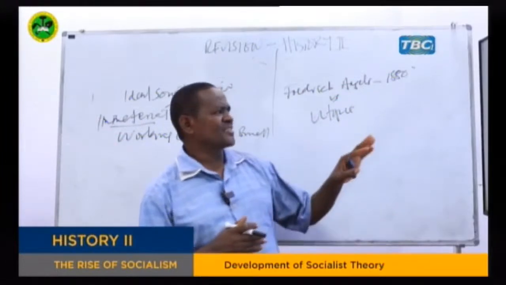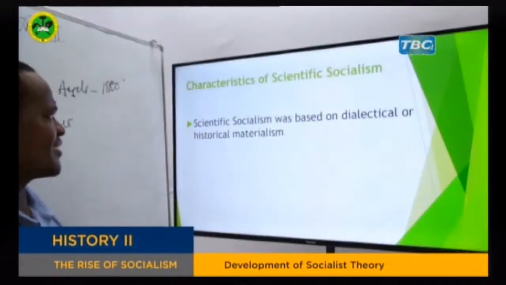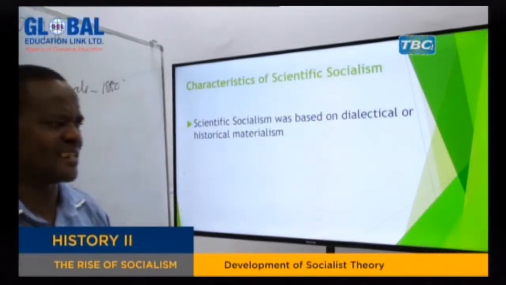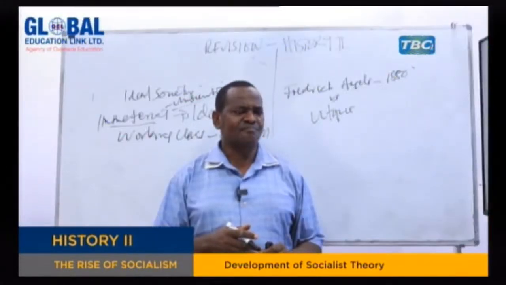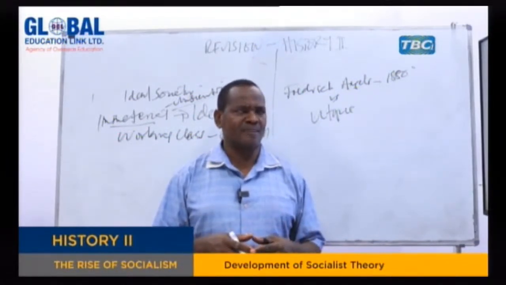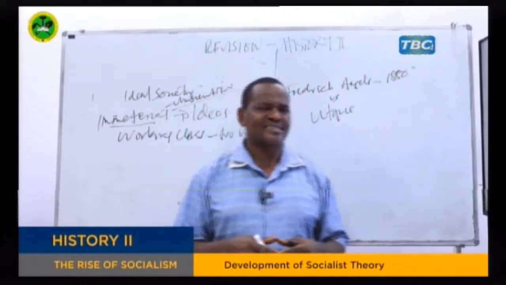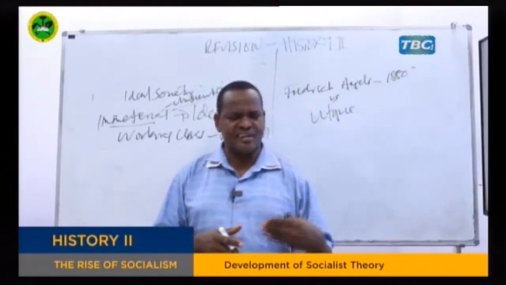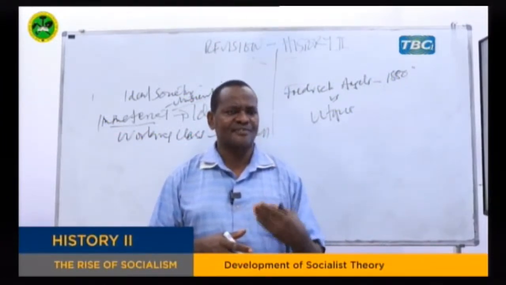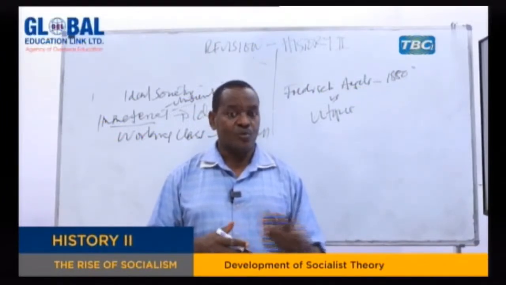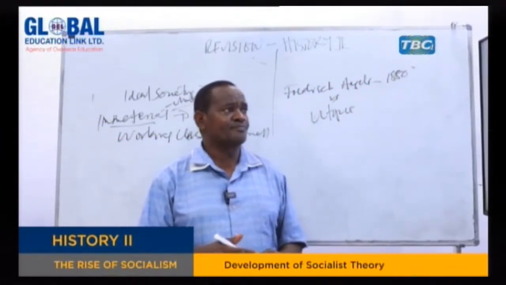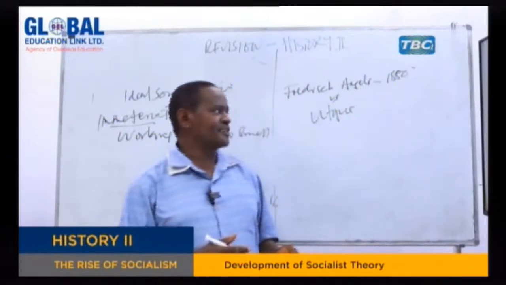My dear students, let's now look at the characteristics of scientific socialism. What characterizes scientific socialism? The first is that it was based on dialectical or historical materialism. Dialectical, as we have said, is scientific; it can be tested by using scientific methods. But historical materialism is based on class struggle, the history of the struggle of human beings. So human life is characterized by class struggle, and out of that struggle one class should be defeated. They believe that at the end there will be the establishment of a classless society, which is what is meant by socialism.